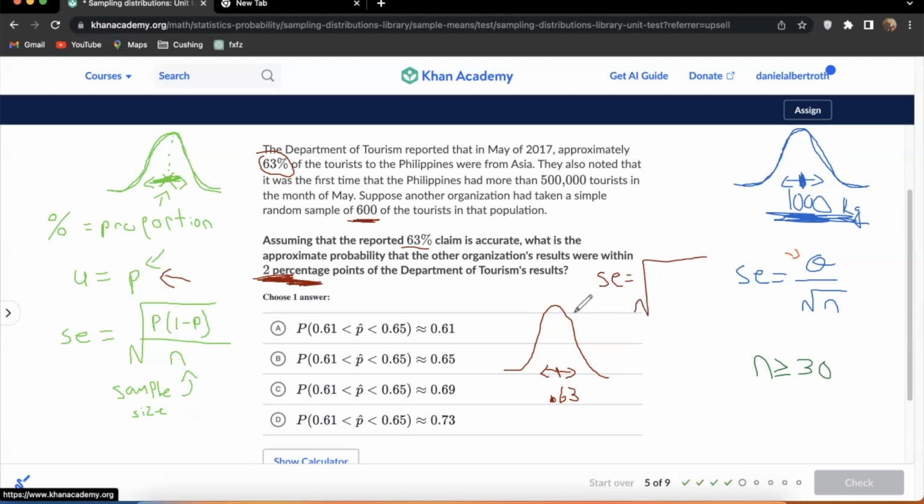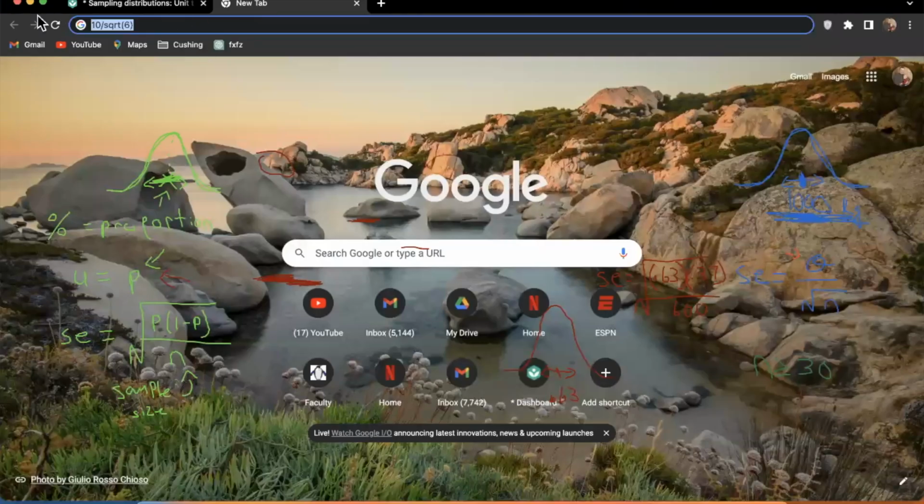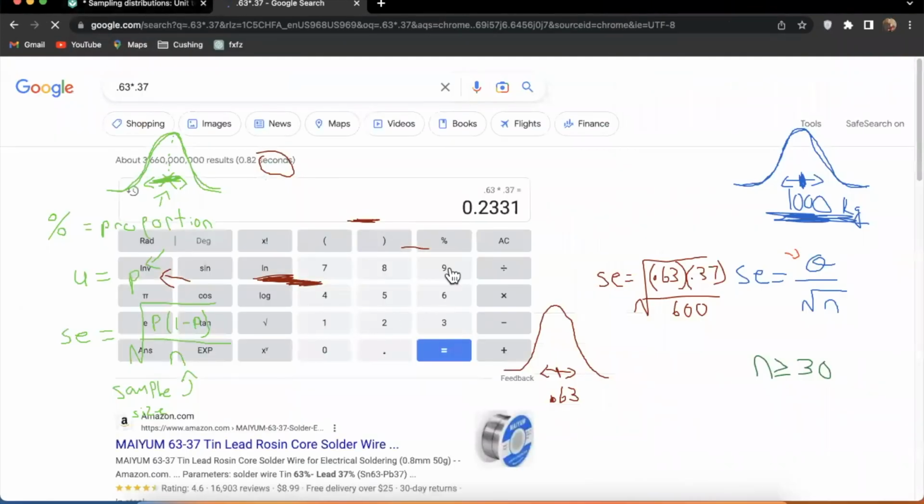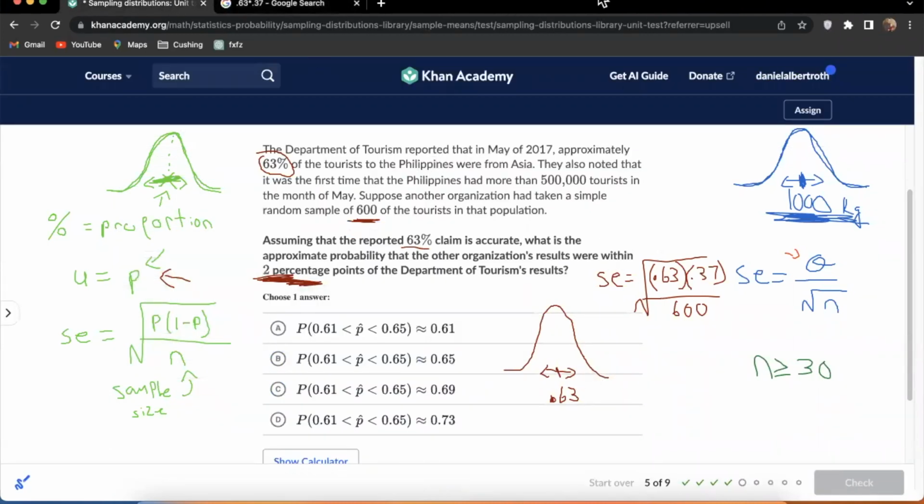So for us, P is 0.63. So 1 minus P is 0.37. And this is over the sample size of 600. So I'm going to hit this into a calculator. It's going to be 0.63 times 0.37. I'm just going to hit that out, don't want to make mistakes. Then I'm going to divide this by 600, and take the square root of that answer. Standard error is 0.019. I'll call it 0.02. Well, that actually works out pretty well.